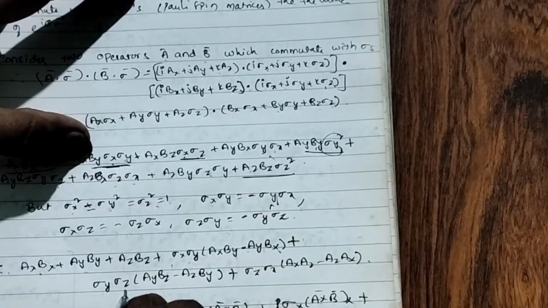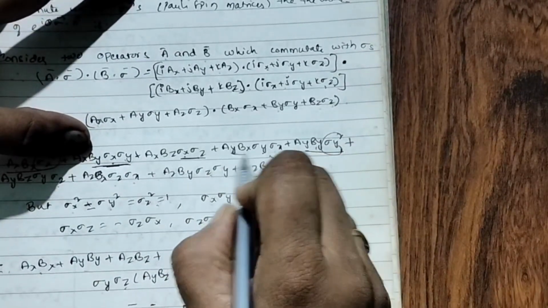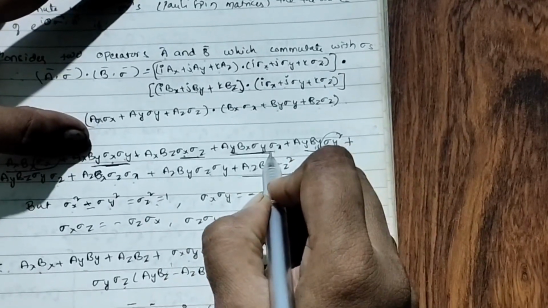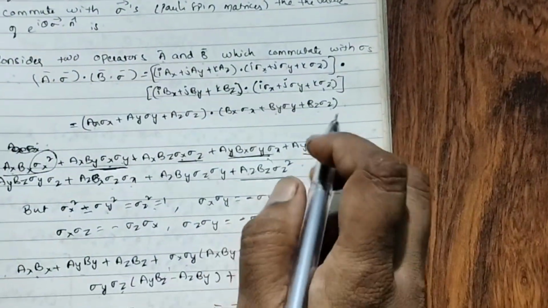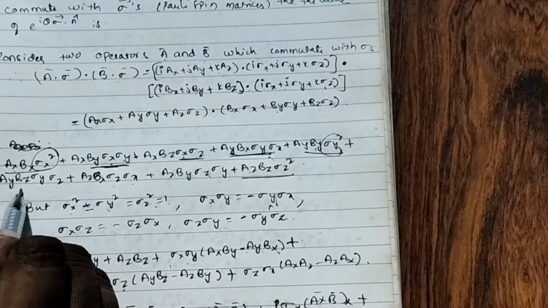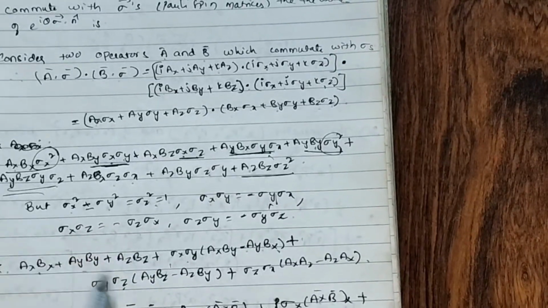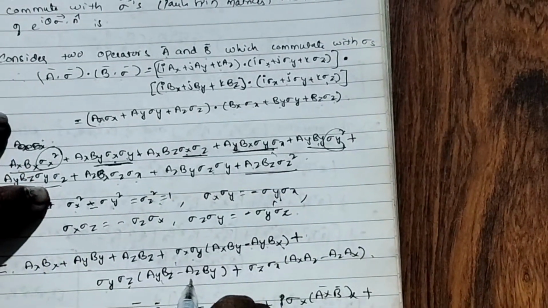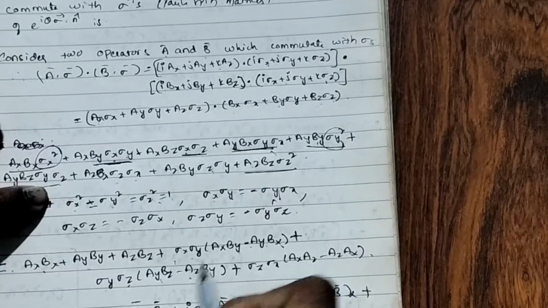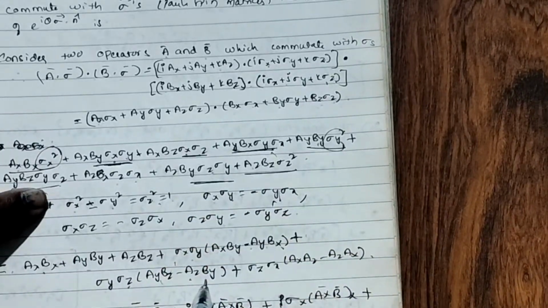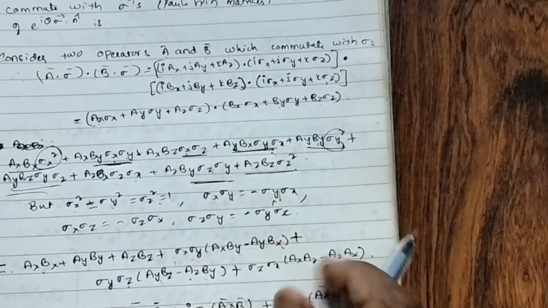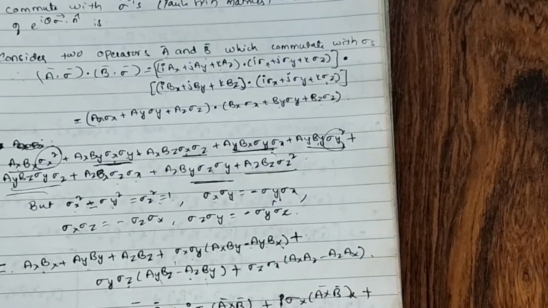Similarly, sigma y sigma z, if I take common, a_y b_z minus a_z b_y. Right? Plus the other quantity. I got it.